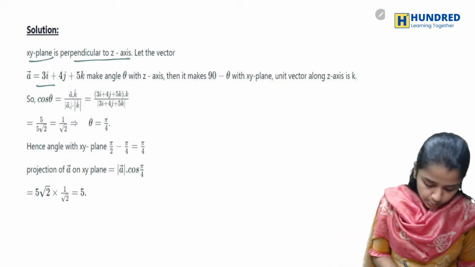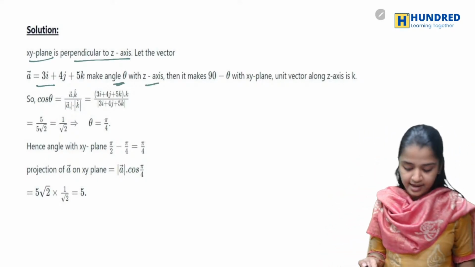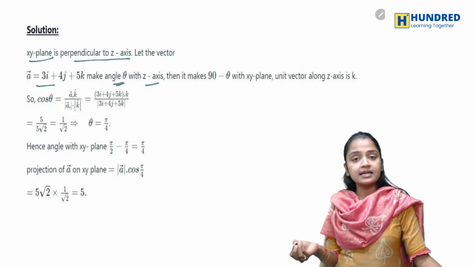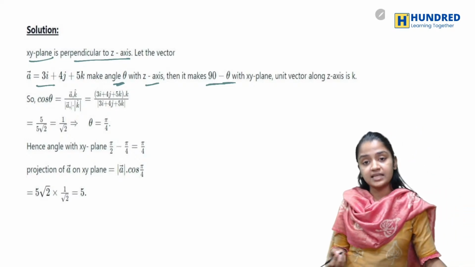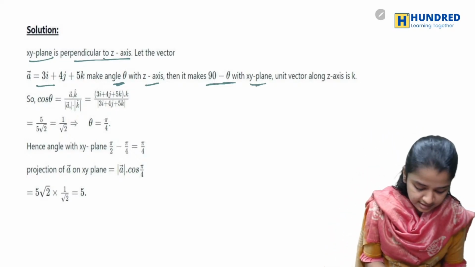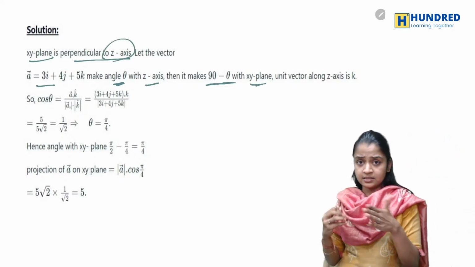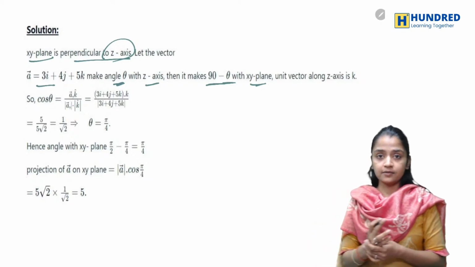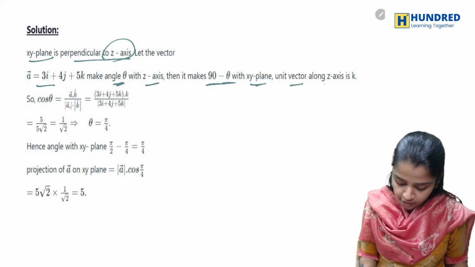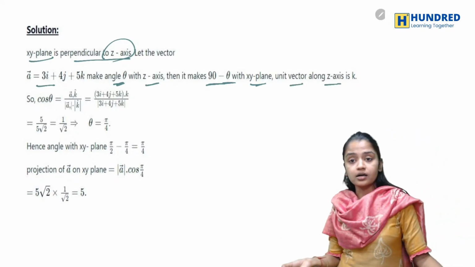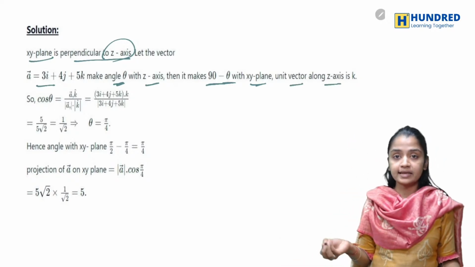So the vector and angle with the z axis. Theta is the angle with the z axis. So it makes 90 minus theta in the y axis since it is perpendicular to the z axis. The remaining angle with the xy plane is 90 minus theta. So the unit vector along the z axis, let us assume it as scale.